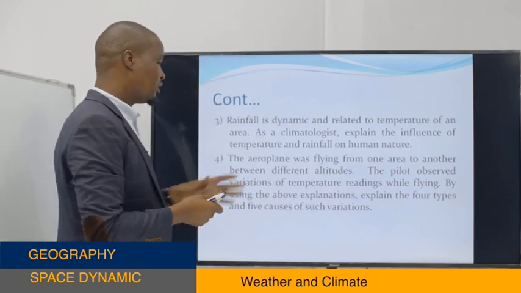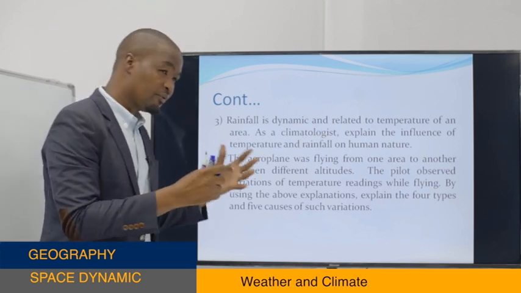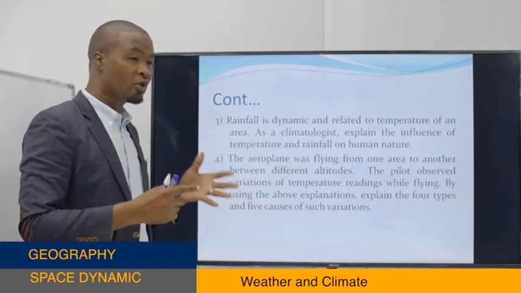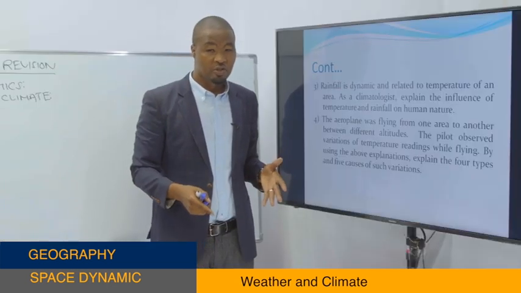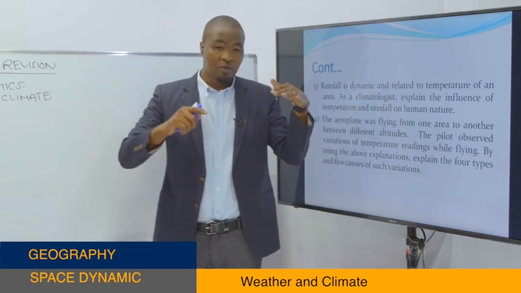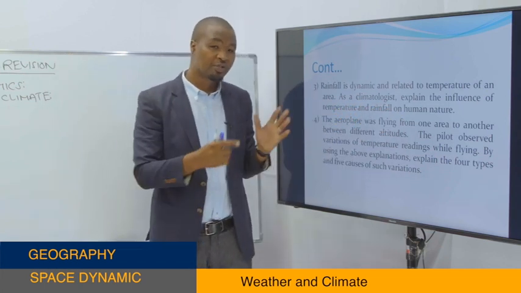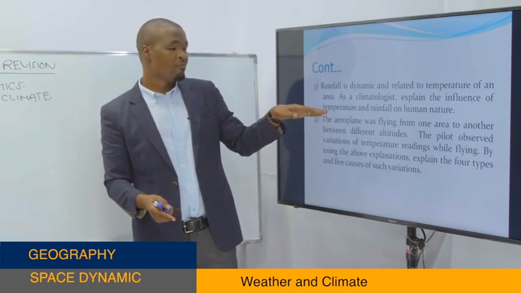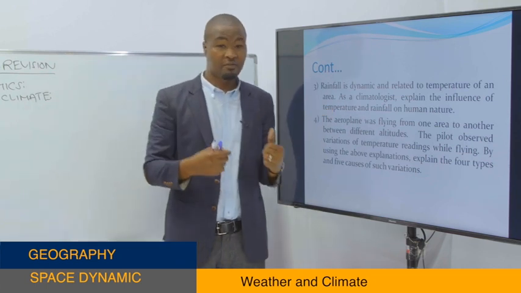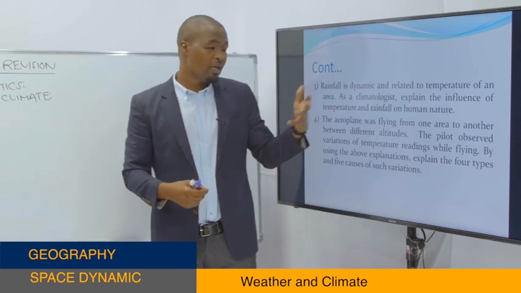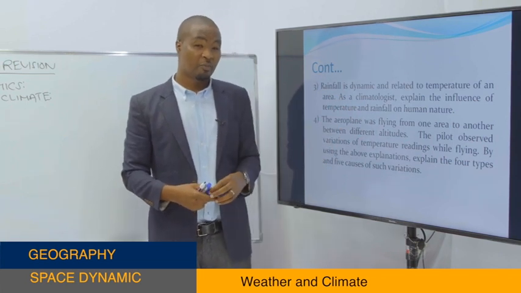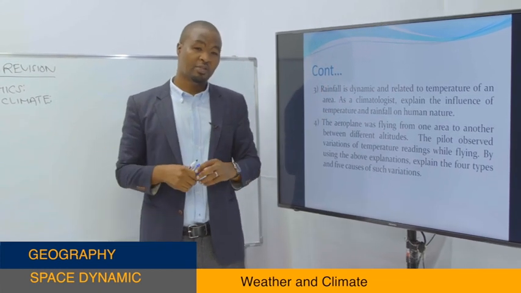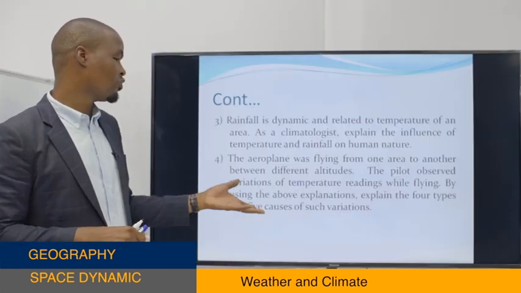We have seen that either temperature or rainfall has influenced the lifestyle of different people. How? We have seen it on the feeding side, dressing style, and human activities. We have seen how and why people construct houses with steep or gentle roofs. It's because of the climate of a particular area. Or sometimes how the body or health condition of a given people or person may be affected by the nature of a particular climate. So this question is the same as the last one we did earlier. Then let's go to another question right here.